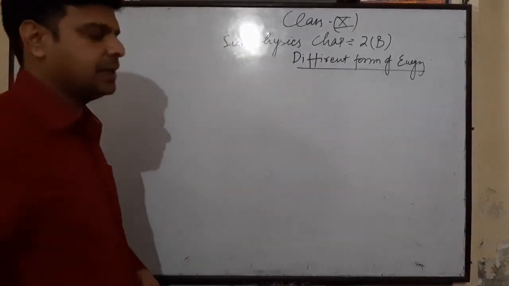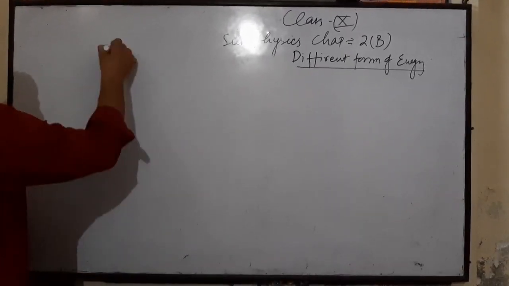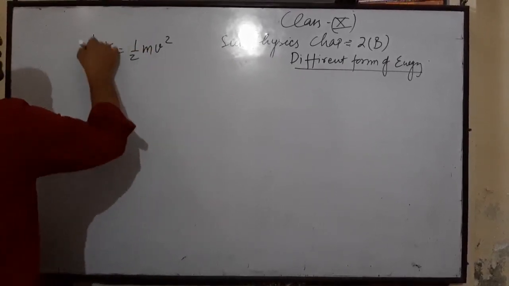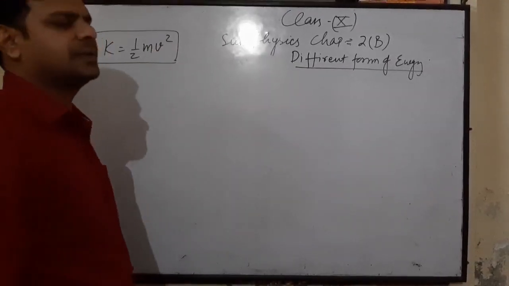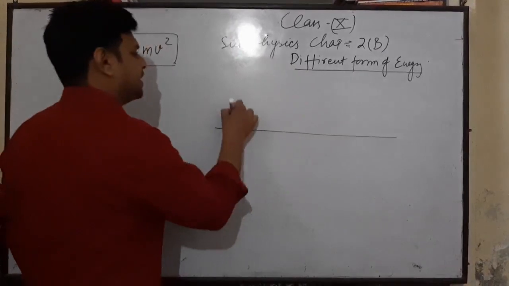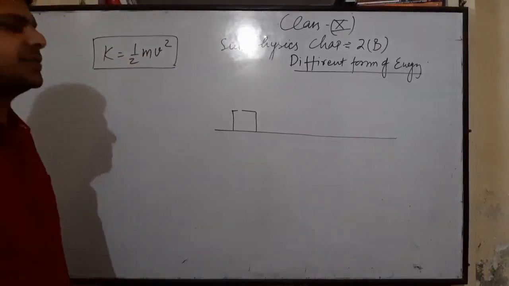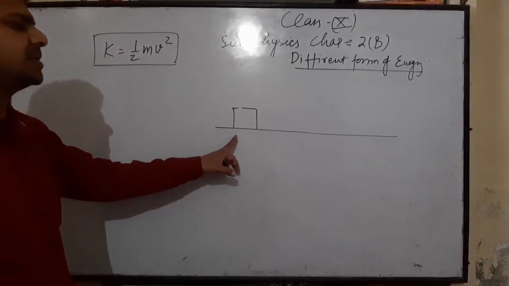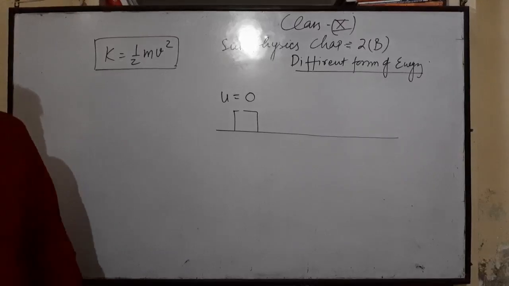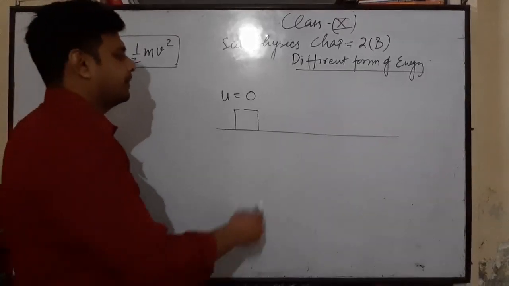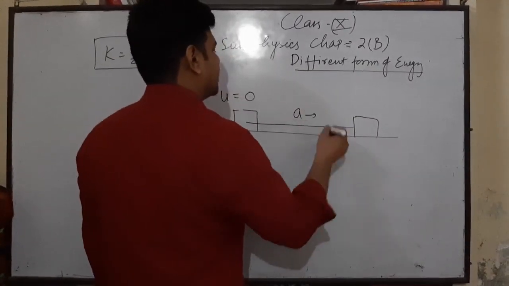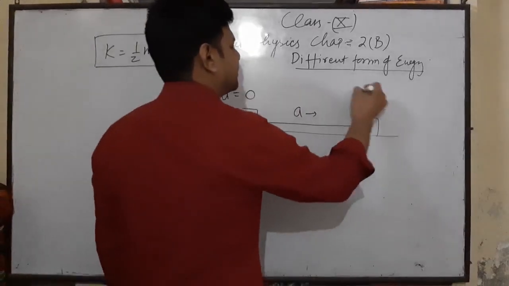Now we will prove the expression K is equal to half mv square. Consider we have an object which is at rest. At rest means the initial velocity of this object is 0. After some time, due to some acceleration, its velocity becomes v.